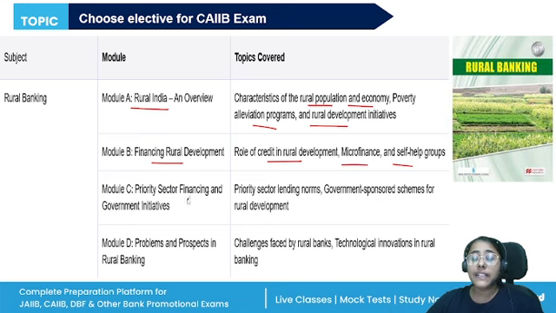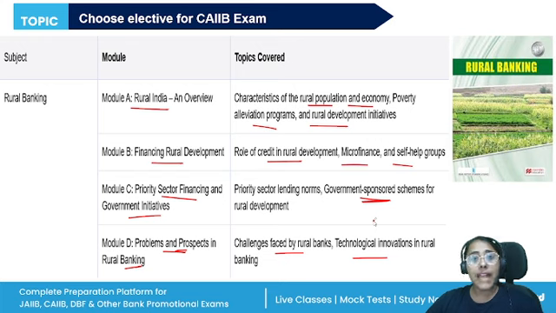In Module C, you'll be studying about priority sector financing and government initiatives. So, government sponsored schemes for rural development will be covered here. And Module D is problems and prospects in rural banking. So, the challenges faced by rural banks and technological innovations.